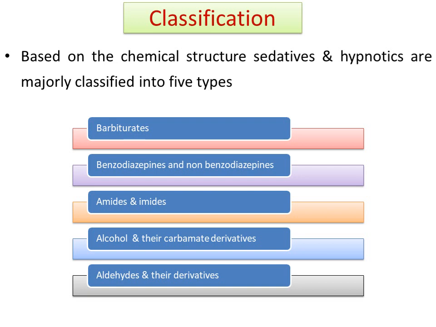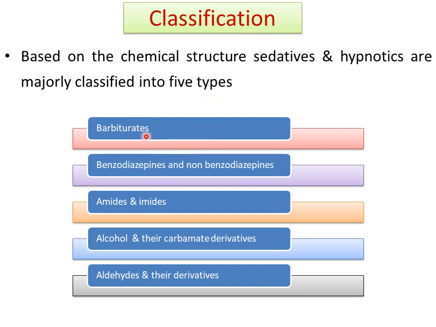Next, coming to the very important part under hypnotics and sedatives, classification. How can we classify the hypnotics and sedatives? In medicinal chemistry, we classify based on chemical structure. Based on chemical structure, sedatives and hypnotics are majorly classified into five important types.